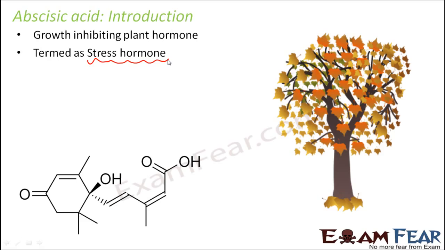So similar is the case here. This abscisic acid wants to stop the growth of the plant, and it does a lot of things. For example, it induces dormancy in seeds. It causes abscission, that is, it makes the plant lose its fruits and leaves very early. So that means the plant experiences stress, and that is why this hormone is known as the stress hormone. Abscisic acid is often abbreviated as ABA, and that is how it is generally denoted most of the time. Here you can see how the structure of abscisic acid looks.